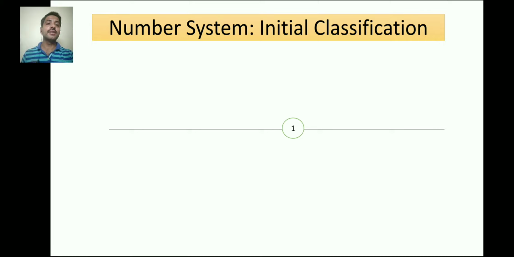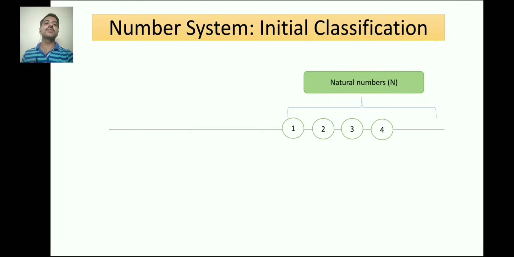Like 1, 2, 3, 4, and so on. And if I keep collecting these numbers till infinite in the right hand side, then this will create a set which is said to be the set of natural numbers, right? Which is denoted by capital N. So this is the set of natural numbers which have 1, 2, 3, 4, 5, 6 up to infinite, infinitely many numbers.